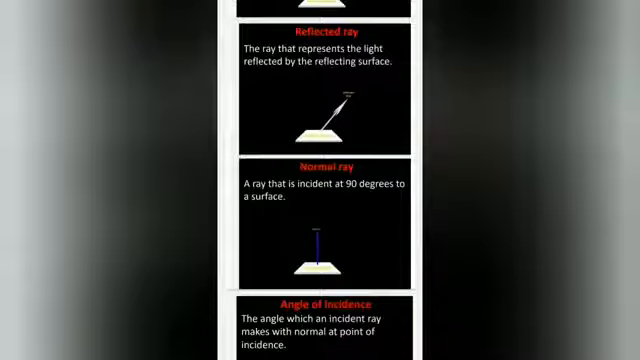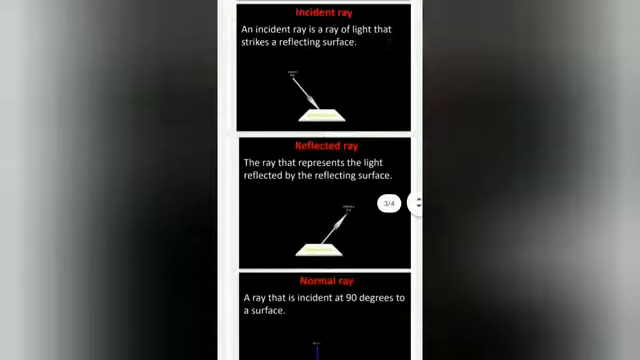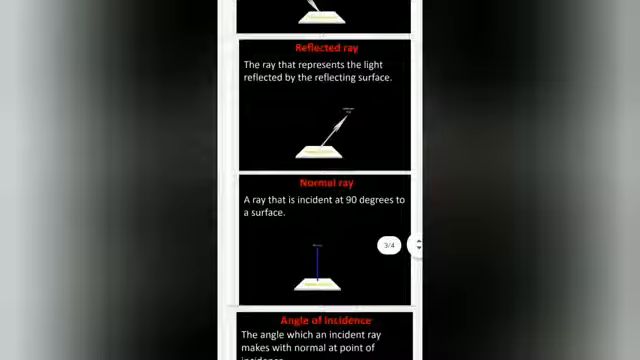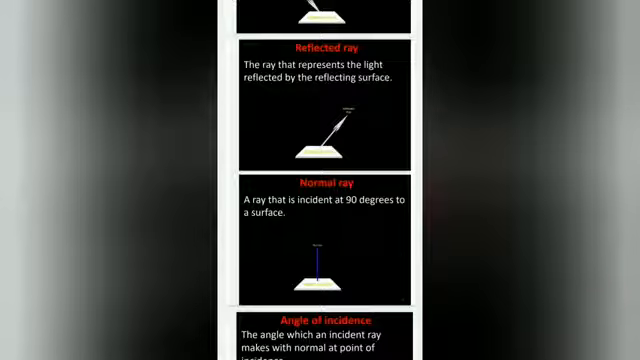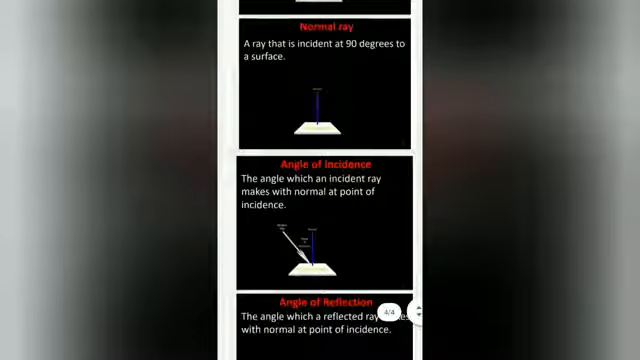Then what do you mean by the normal ray? The ray between the incident ray and the reflected ray, which is at 90 degrees, we call the normal ray. The ray that is incident at 90 degrees to a surface is called the normal ray.